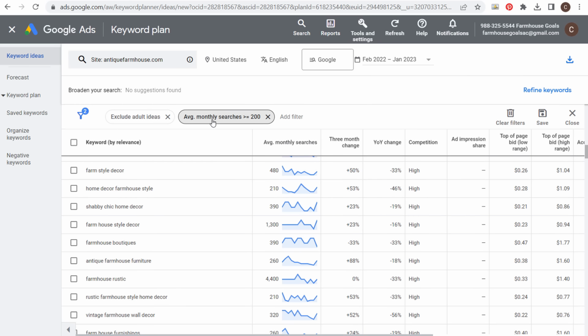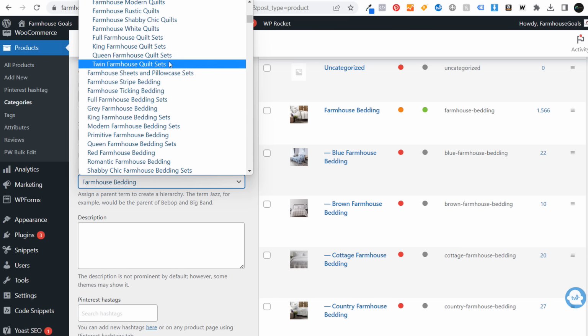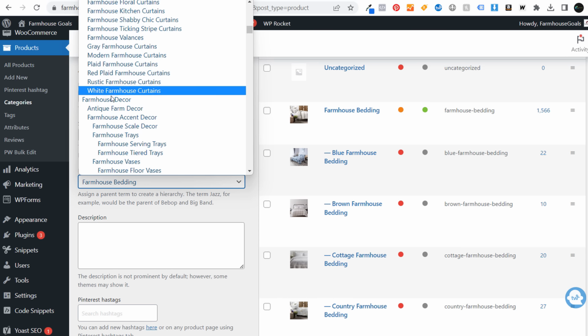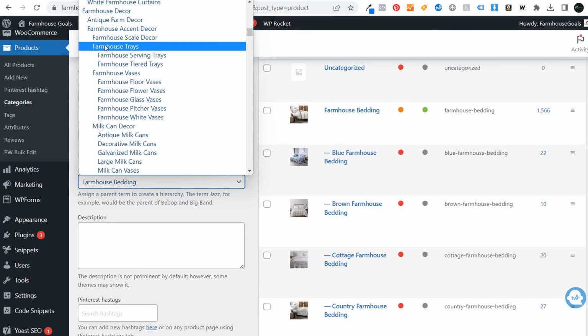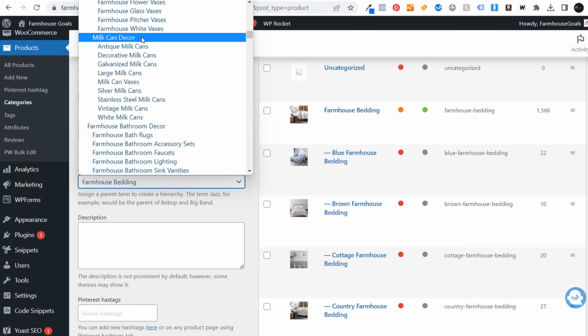So one of the examples that I have that I actually did recently is if we come into this parent category here, we come down to farmhouse decor. I recently did farmhouse trays, so that's a popular keyword, added a couple different subcategories here, but milk can decor. This is something that goes in farmhouses very often.